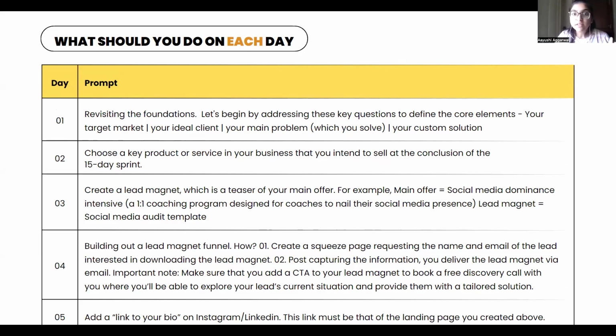Keep this in mind that your lead magnet should be valuable. If you give out anything and everything in your lead magnet, no one will see you as an expert. No one will book a call with you. That is for sure. Your lead magnet is a trailer of your offer. If you believe your offer is good, if you believe your services are good, your lead magnet should be good. Do not gatekeep information.